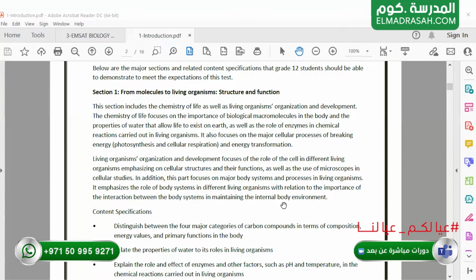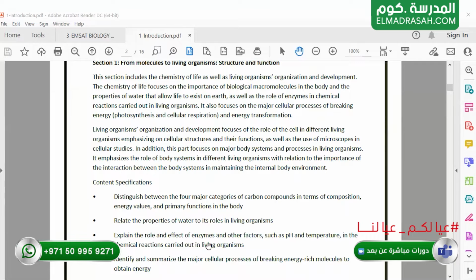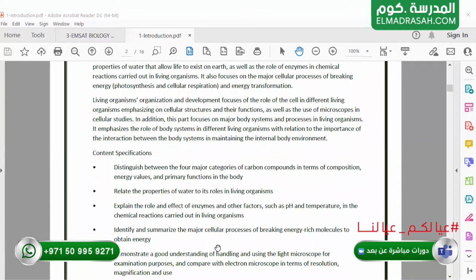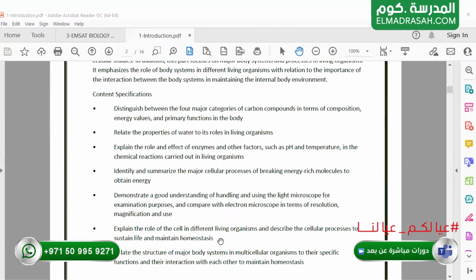Also, we will talk about the vital molecules found inside living organisms like enzymes. We will talk about the factors that affect the activity of these enzymes, like pH, temperature, and concentration of the substrate, and so on. We will identify the major cellular processes, which are breaking down to produce energy, or building up, which needs energy.